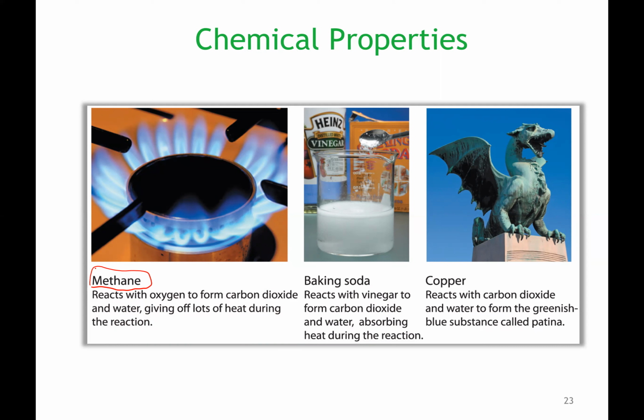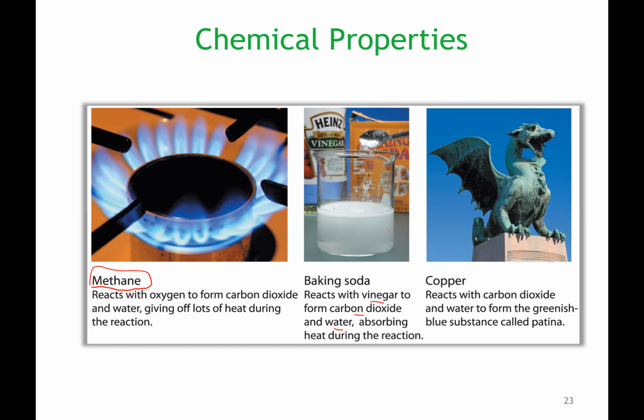So carbon dioxide and water have very different chemical and physical properties than methane, right? So we call that a chemical change, right? Because there are changes in the chemical properties. Baking soda, for instance, if you put baking soda and vinegar, it's going to form carbon dioxide and water.